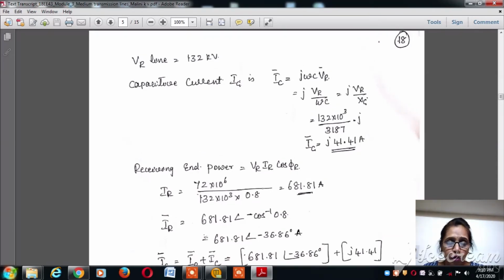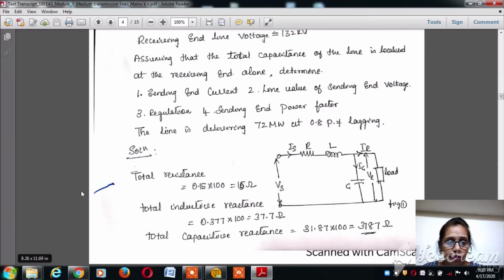Here in the problem the resistance is given per kilometer per phase, that is 0.15. Since the line is 100 kilometers long, calculate 0.15 into 100, that is 15 ohms. Total inductive reactance is 0.377 into 100, that is 37.7 ohms.